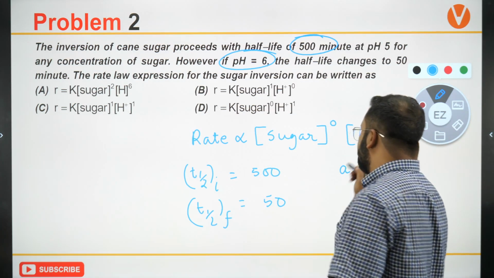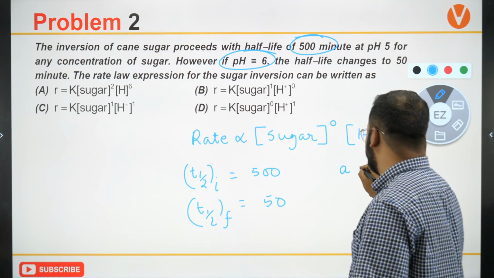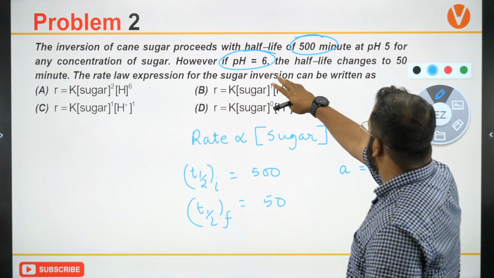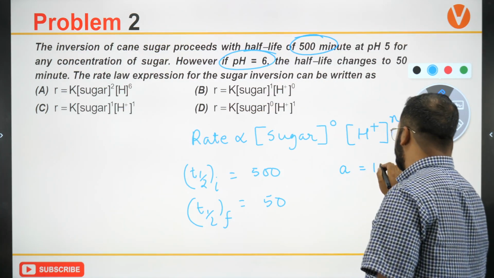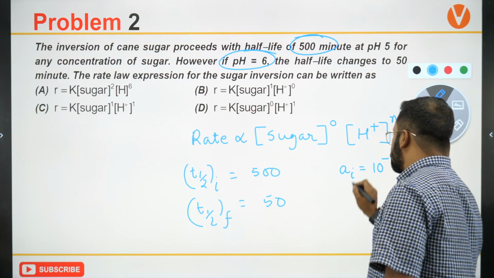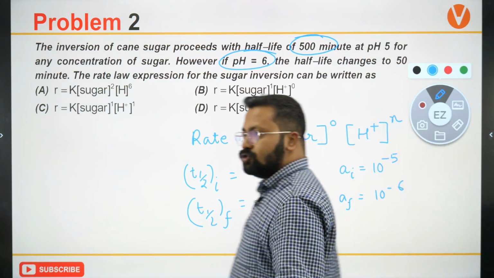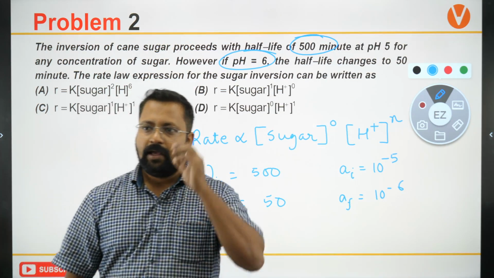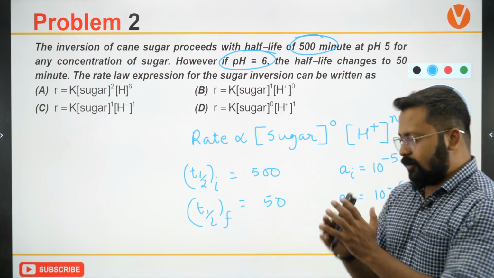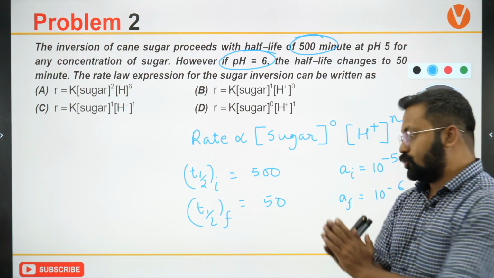What is the initial concentration of H plus ion? Initial concentration of H plus ions is pH 5, that means 10 raised to minus 5. Final is 10 raised to minus 6. So in which kind of a reaction do you see that the half-life is directly proportional to the concentration?